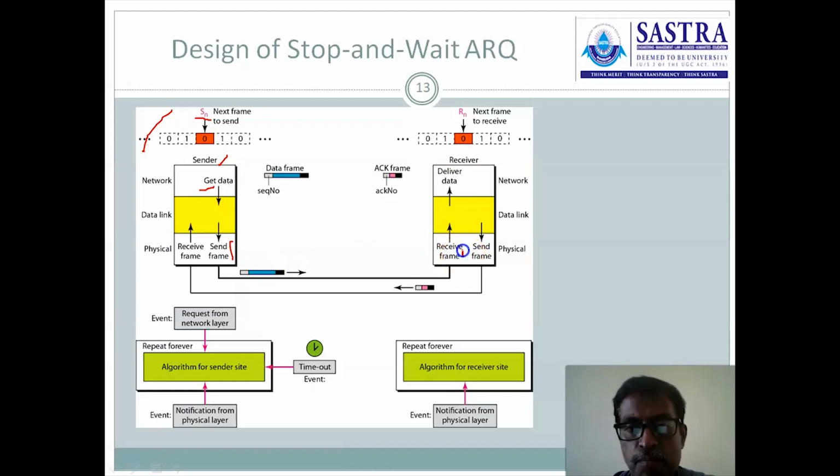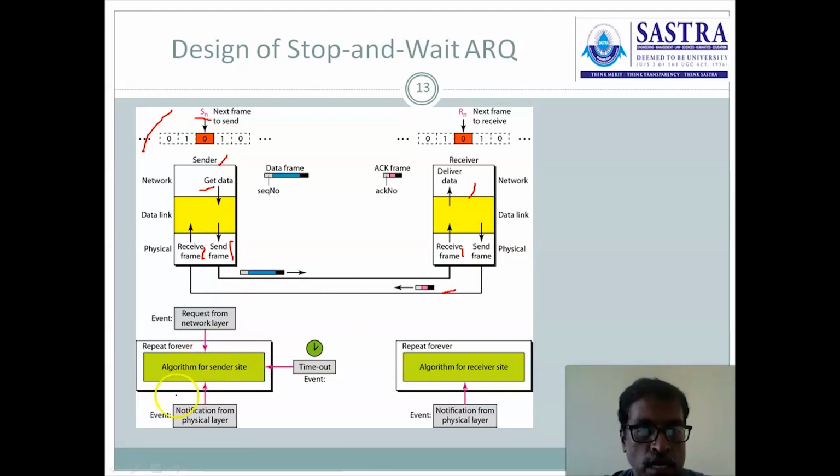It receives the frame and the arrival notification is passed to the data link layer from the physical layer. Once the arrival notification is received, the data is extracted and delivered to the network layer. Then immediately it sends the acknowledgement frame, and the acknowledgement frame is also received by the sender.